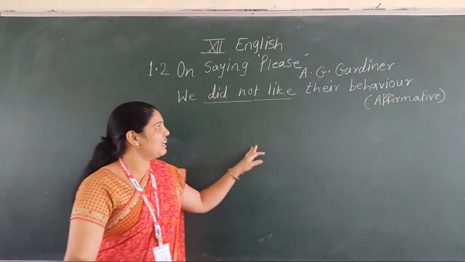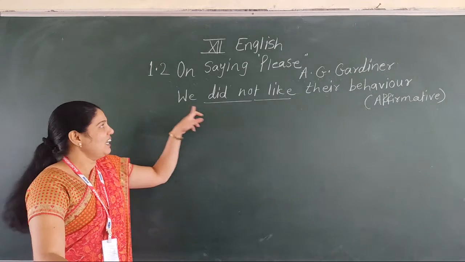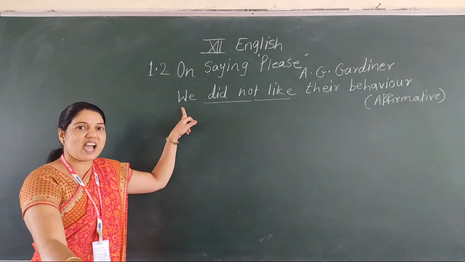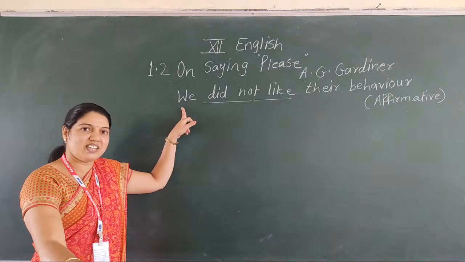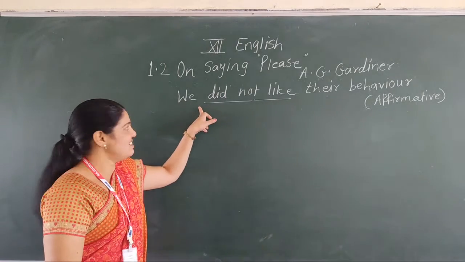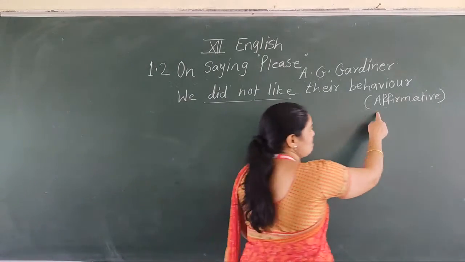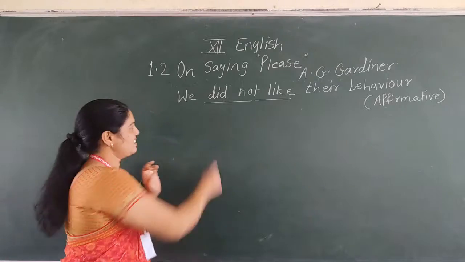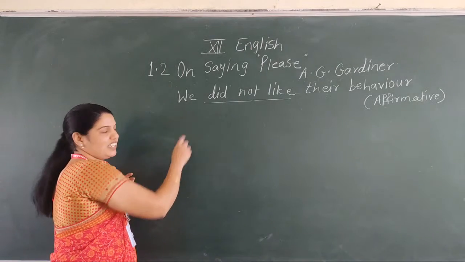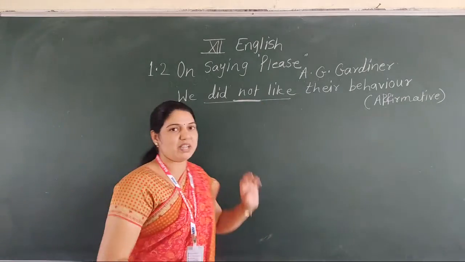Now see the remaining part of the activity. Here is the statement which I have already given in the last lecture, but there was a short mistake. The sentence is, we did not like their behavior. It's a sentence and the instruction is make it into affirmative. It's a negative sentence. We did not like their behavior.